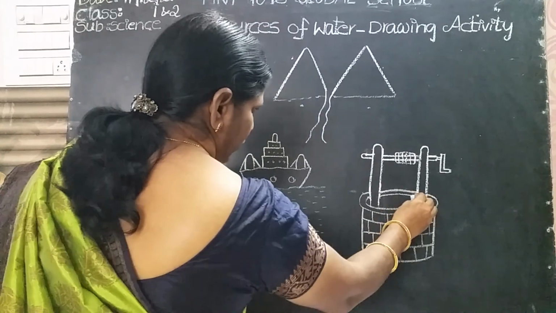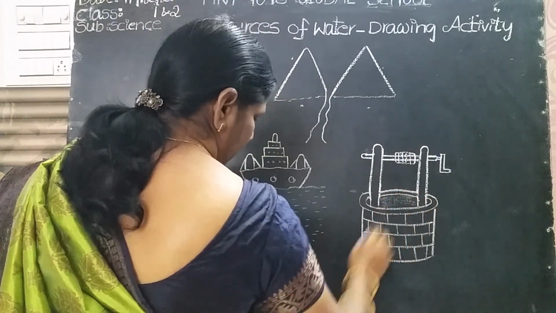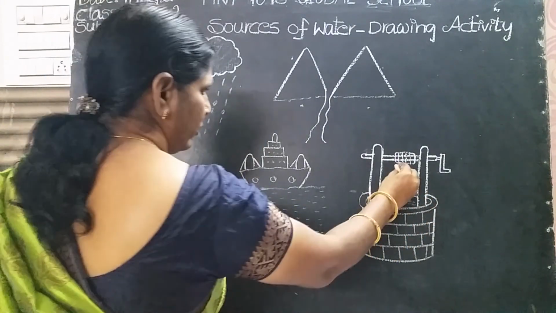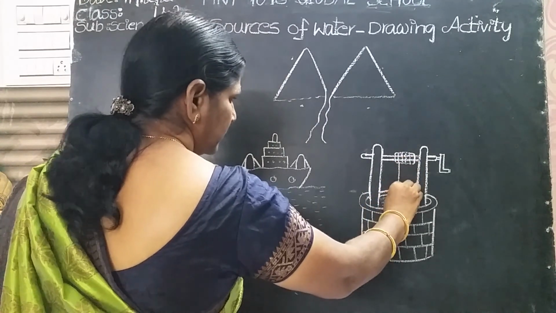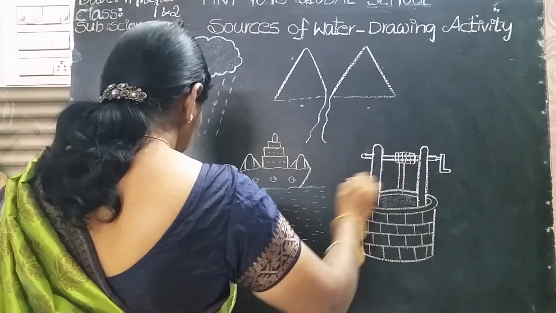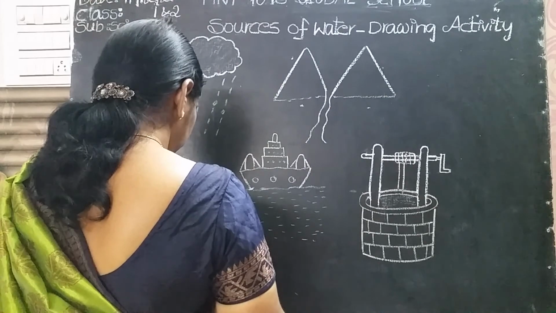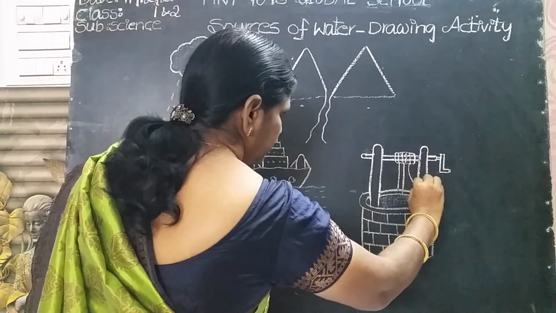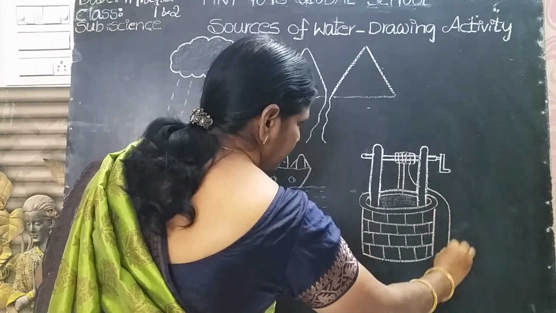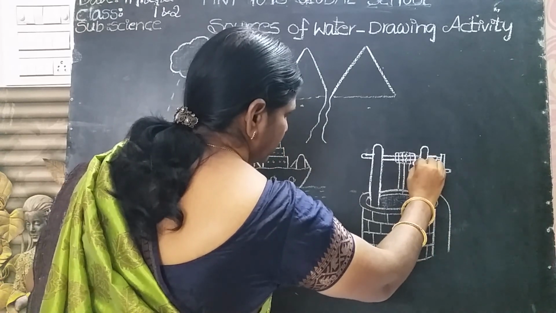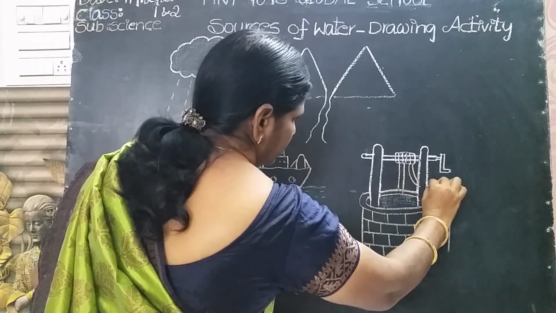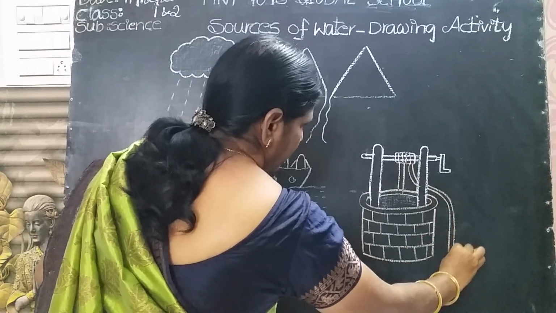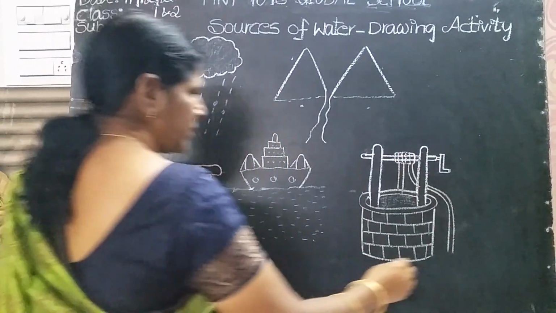Now here you have to use blue color and we have to arrange one rope here, Amma. Rope. Here you have to draw one bucket.